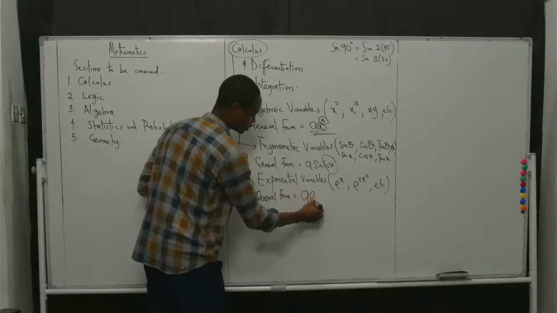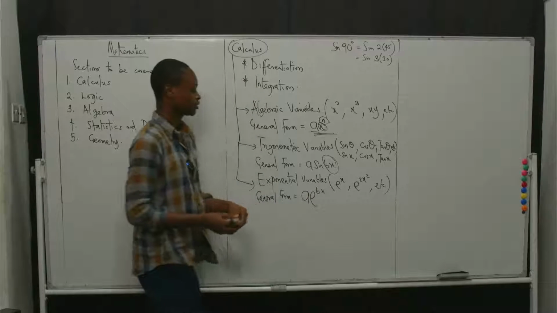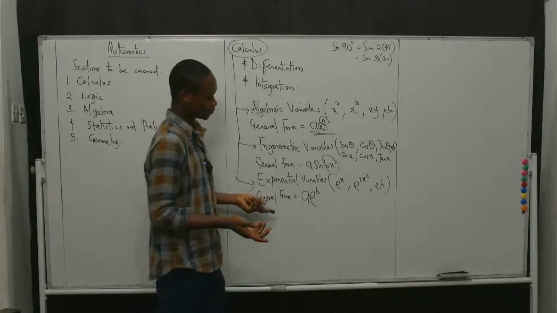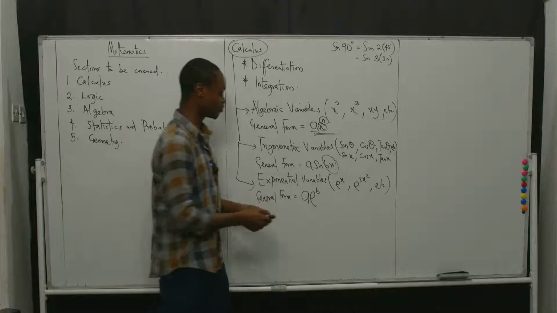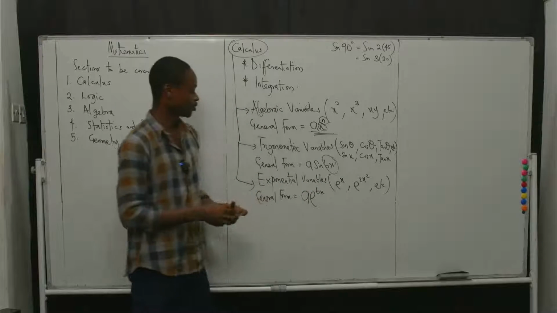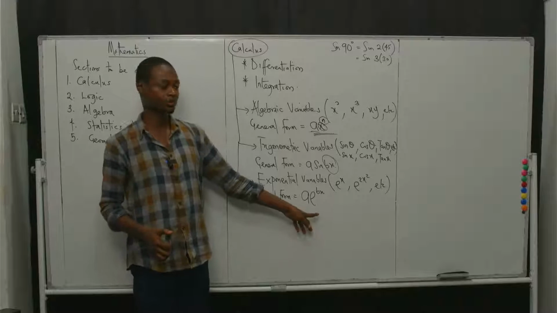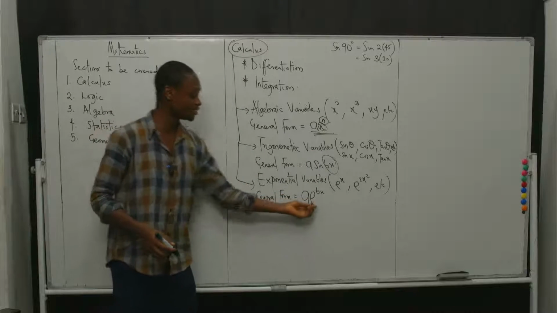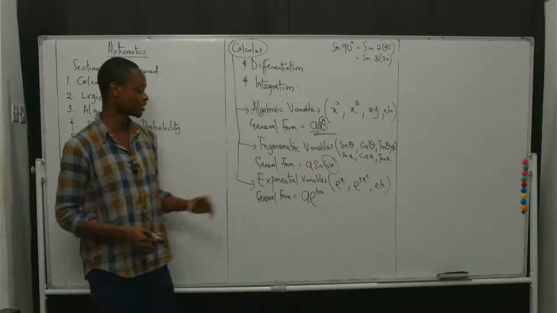Now the general form is a e raised to power bx, or let's just say a e raised to power b, but if you want to put x, that's fine. Where a is the coefficient of the exponent, and then bx is the power on the exponent. Now this is very, very interesting.